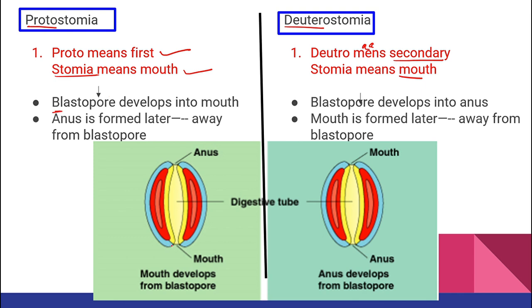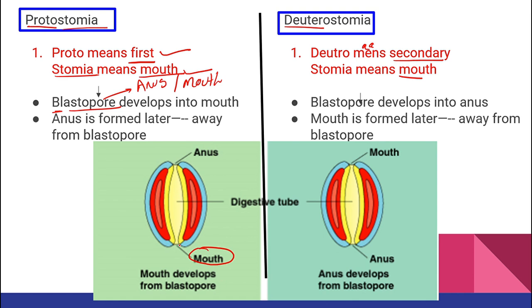So here, blastopore, I hope you remember, is nothing but the opening of the archenteron, and I told you that blastopore has the capacity to form anus or mouth. So when proto means first and stomia means mouth, can anybody guess what will happen over here? Mouth is going to form first, and who is going to help? Blastopore is the one.